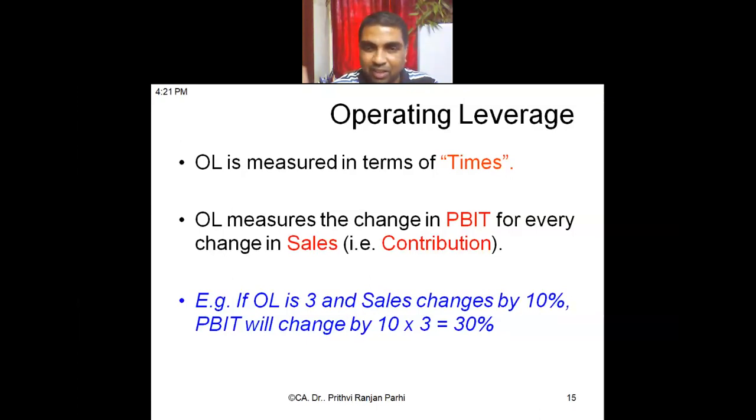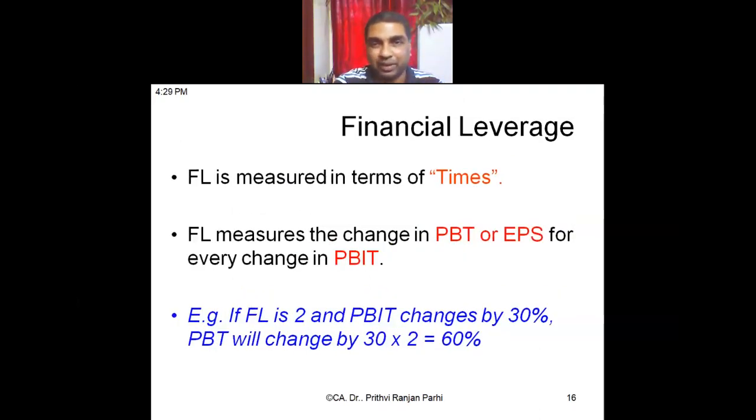Suppose OL were 2, let us assume OL is 2, and my sales increase by 10%. What will happen to my PBIT? How much percent will it increase? 20%, right? Because OL is 2. Suppose OL is 1.5, sales increase 10%. What will happen to my PBIT? 15%. Very good. So that is the relationship. That is what we need to understand, the impact of OL.